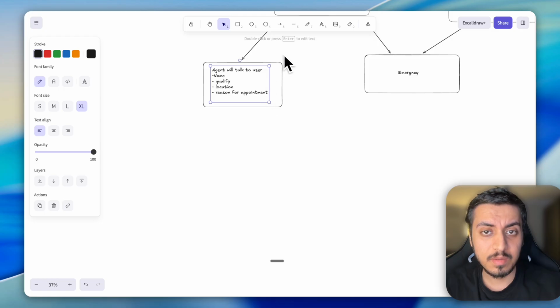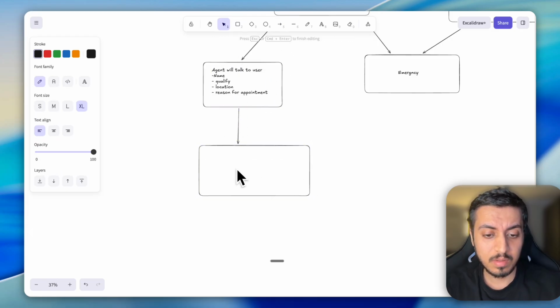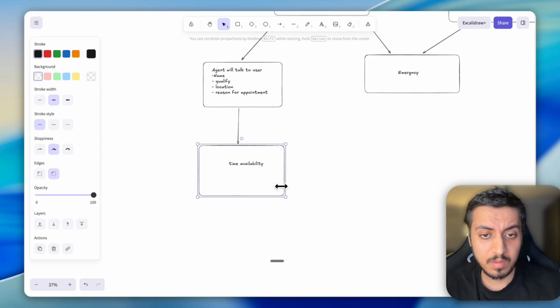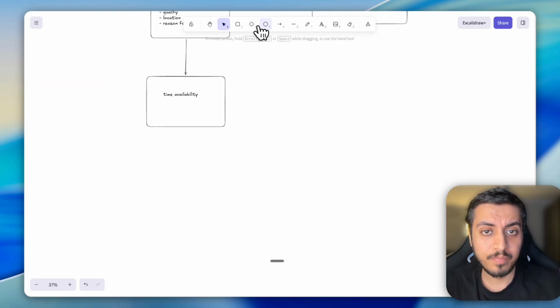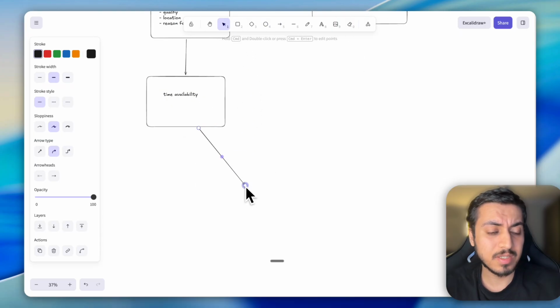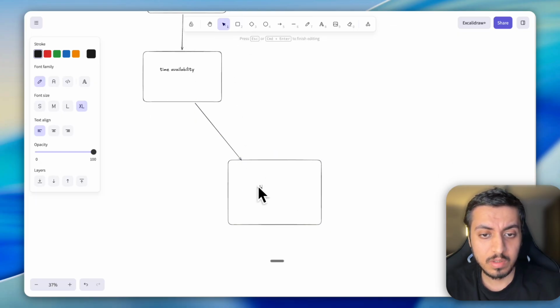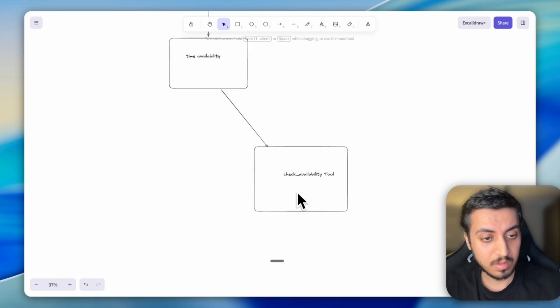Once that is done, the next part is asking the user for time availability. So the agent will simply ask the user, like, at what time are you comfortable to visit. Now, two things can happen. First thing, the user says, okay, is tomorrow available? So we'll do another check availability tool call. If it is available, good.